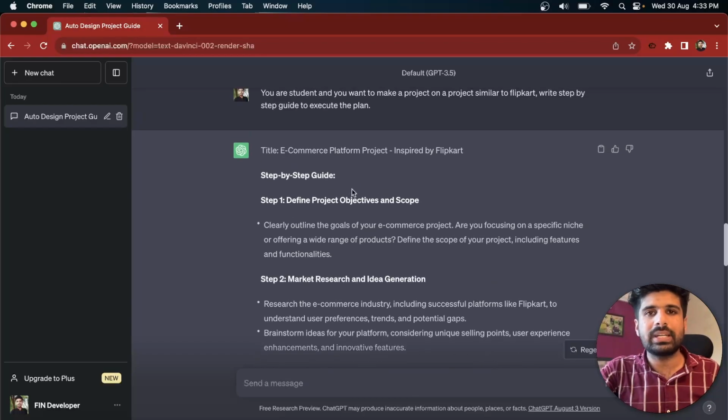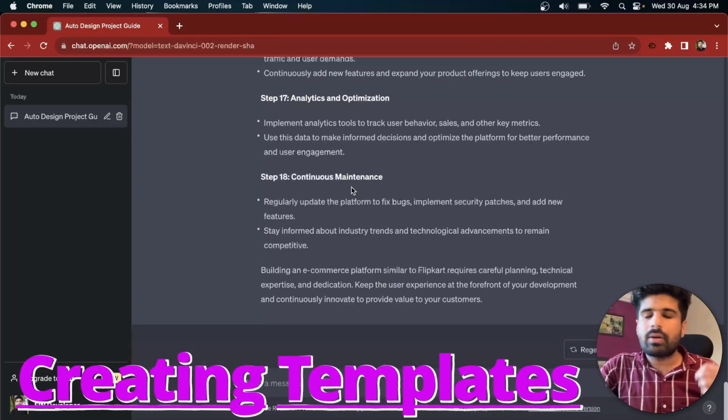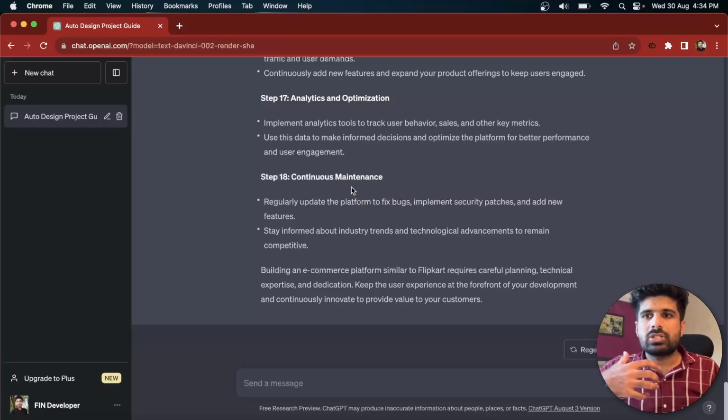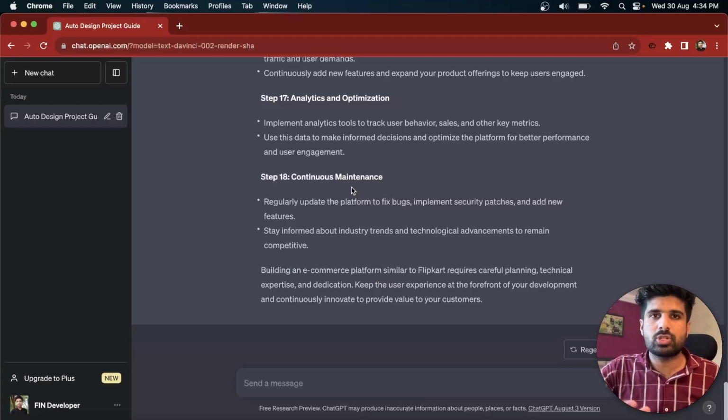Coming to the 9th point, that is creating templates. Everyone needs to wish birthdays, send an email to their boss, or send some kind of message to their friends. Every time you need to write the message on Facebook, WhatsApp, Insta, or any other platform, what you can do is simply generate a template, and you can use the same template in order to send it as a message to anyone.